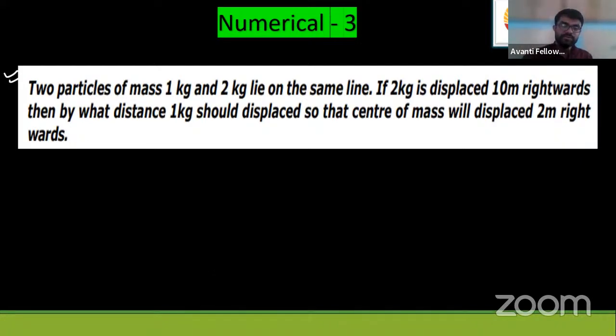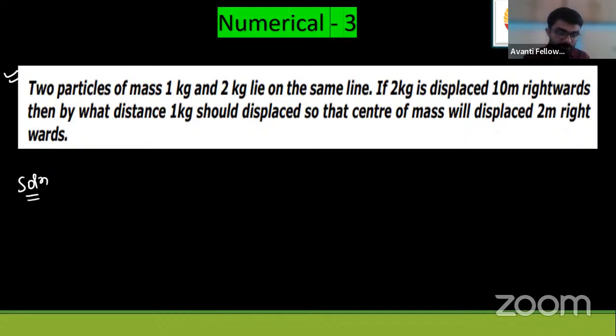Okay, I'm solving this. Focus here. How to solve this? So here is your solution on your screen. Two particles of mass 1 kg and 2 kg lie on the same line.